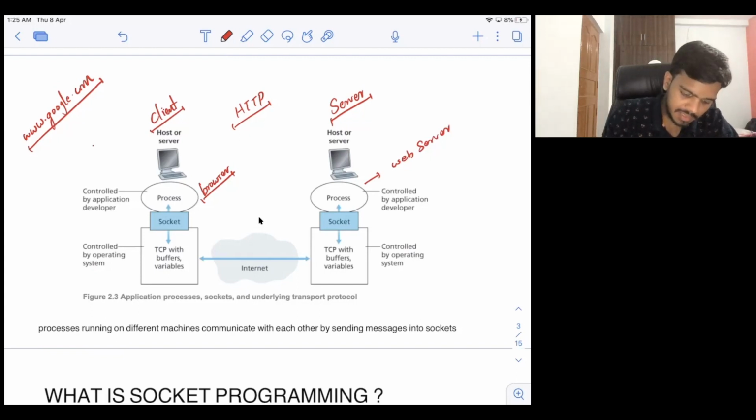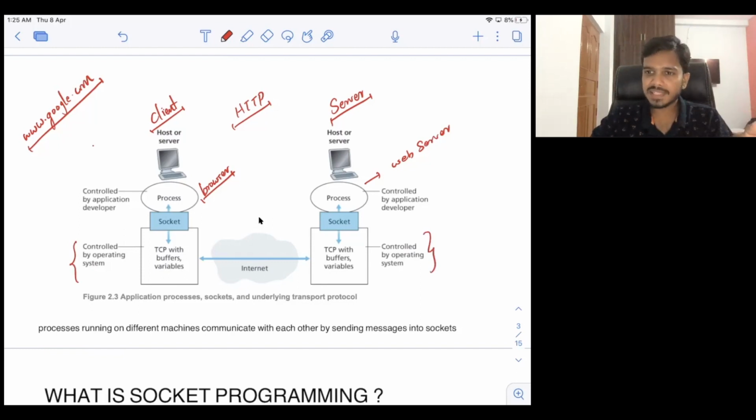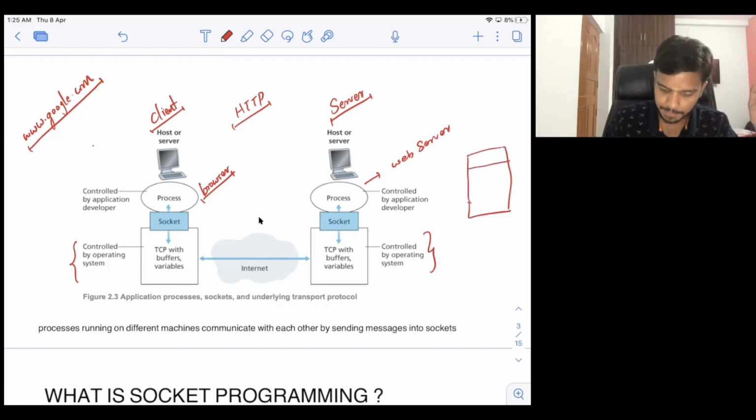But after the sockets, what you are seeing is that everything is controlled by the operating system or kernel. This is very important. The programmers who make these network applications have control of the application they are creating, but they do not have control over the other layers. If you remember from the TCP/IP model, I discussed four important layers. The first one was the application layer, the second was transport, the third was network, and the fourth was data link.